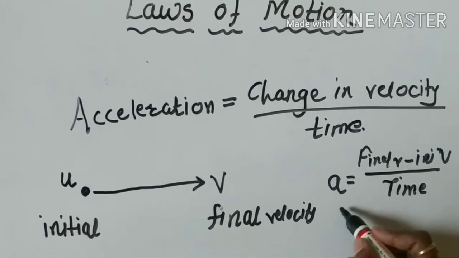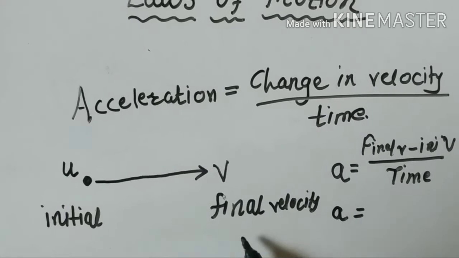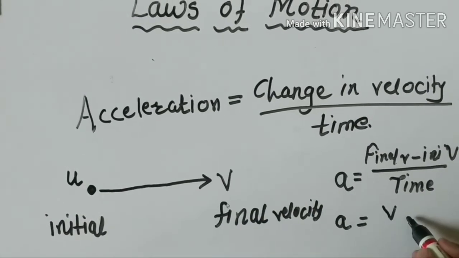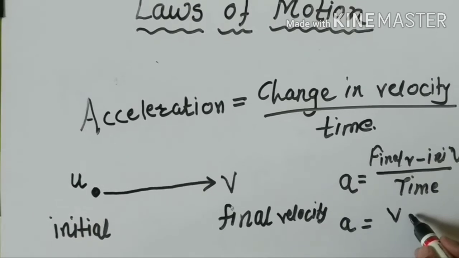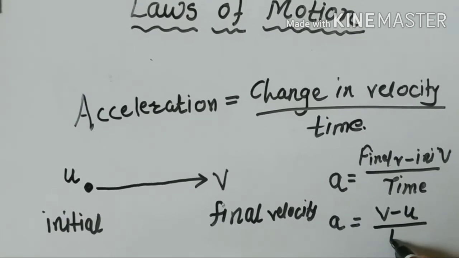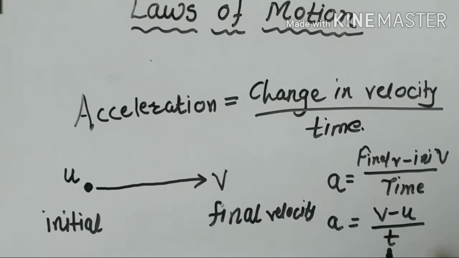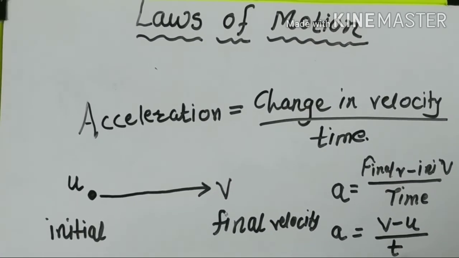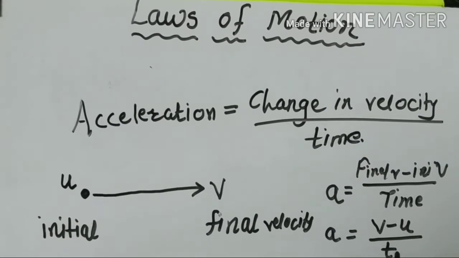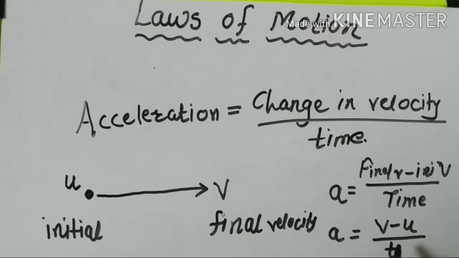So a is equal to v minus u upon t, where the final velocity is denoted by the letter v and the initial velocity by the letter u. By using this formula, we can calculate the acceleration. If the velocity of an object changes during a certain time period, then it is said to have accelerated motion.